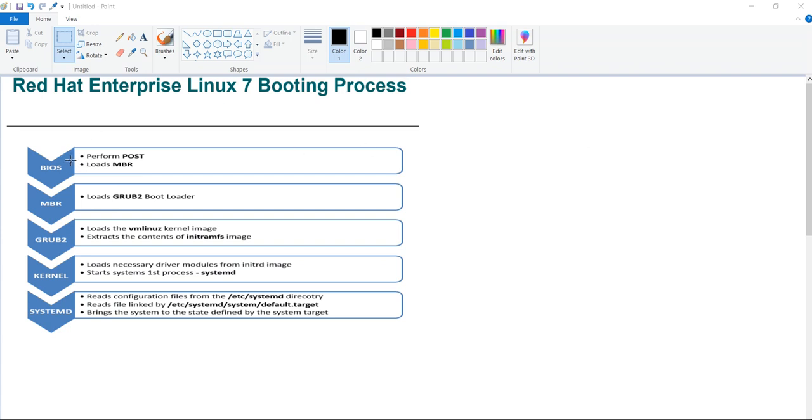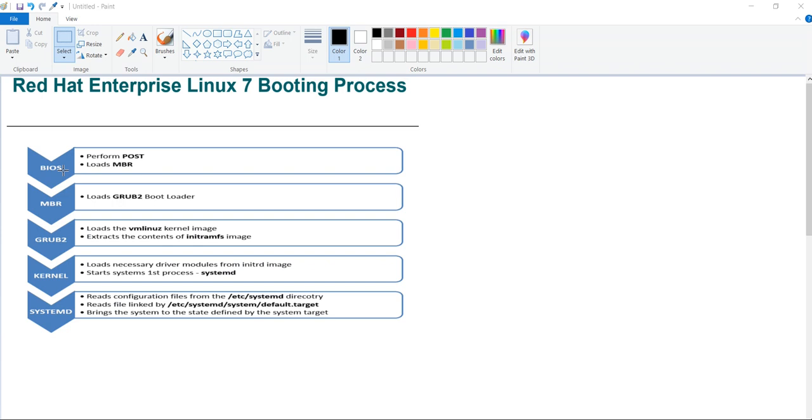So then, what is a booting process? The booting process we can say is a set of operations that a computer performs when it is switched on, and the purpose of the booting process is to load the operating system. When the operating system is loaded, we can work on our server. Okay, we start from the BIOS.